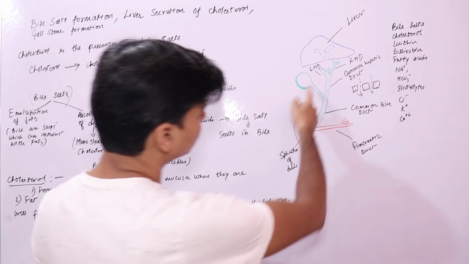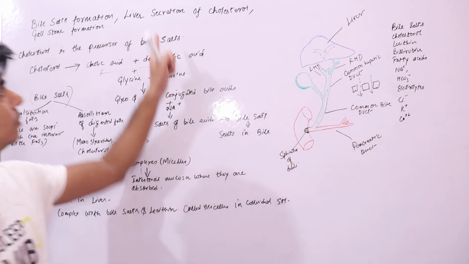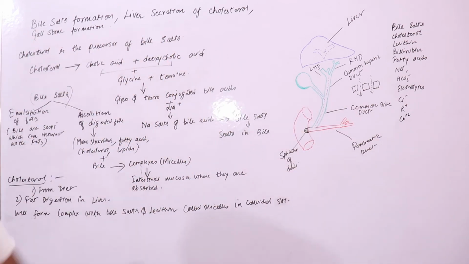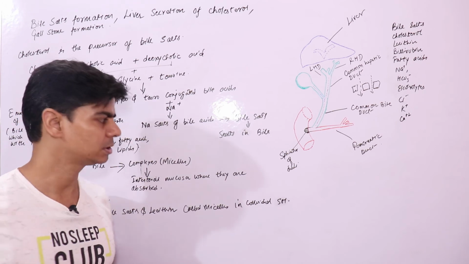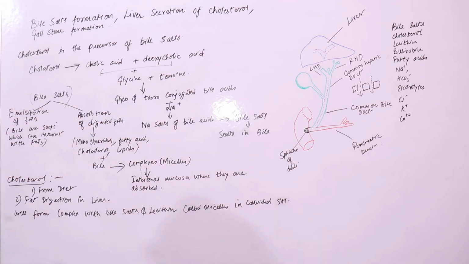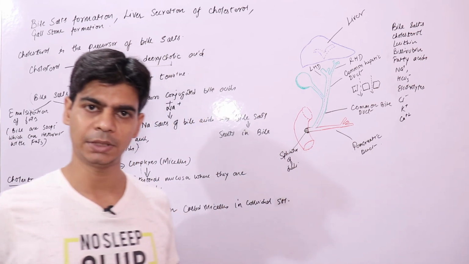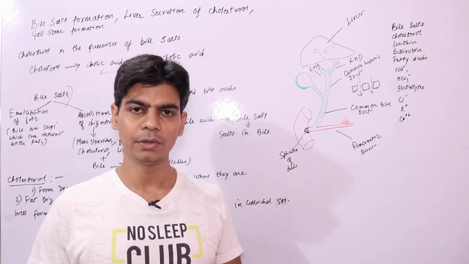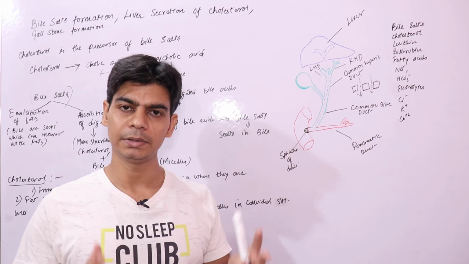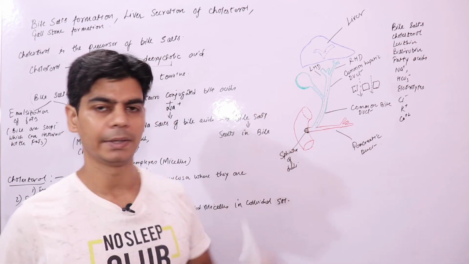Now in your gallbladder, we'll move towards gallstone formation. This is important. In your gallbladder you have bile, and we know that bile gets concentrated in the gallbladder.